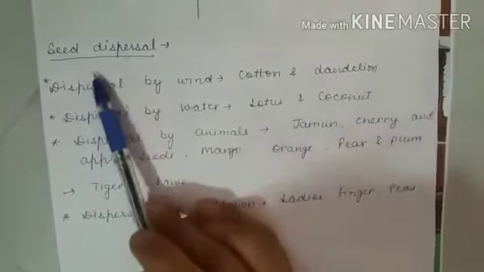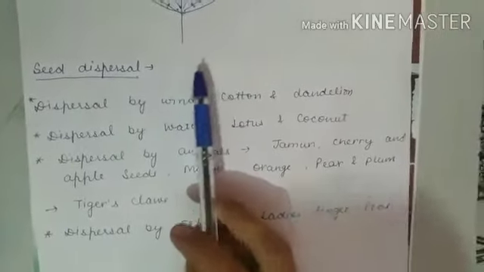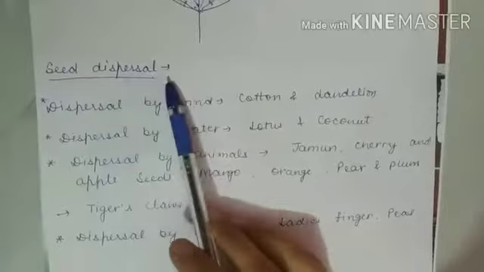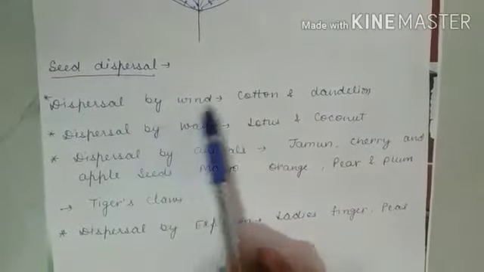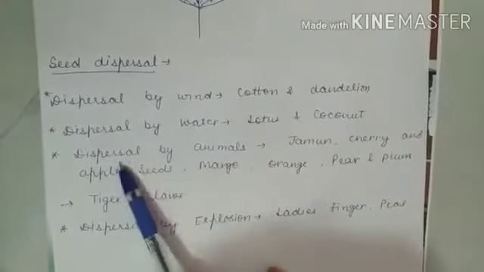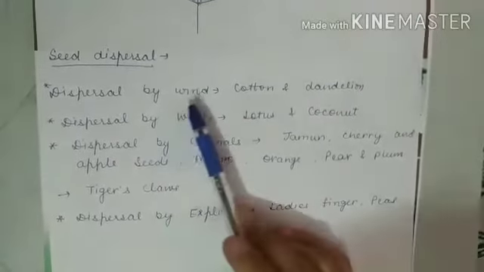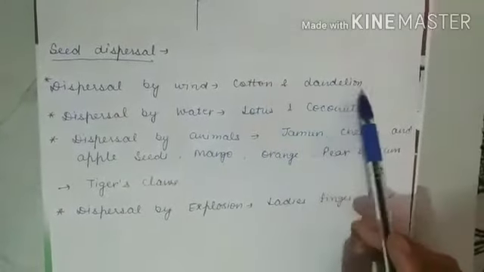So there is a need for scattering of seeds away from the mother plant, and that scattering of seeds away from the mother plant is known as seed dispersal. And seeds can be dispersed through various means like dispersal by wind, dispersal by water, dispersal by animals, and dispersal by explosion.